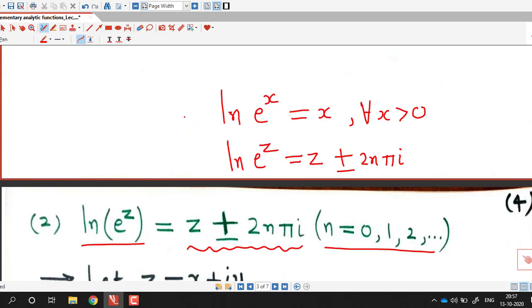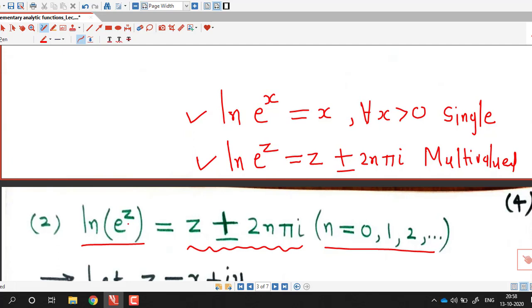So this is the difference between the real and complex logarithmic function. This happens because this function is a multi-valued function and that one is a single-valued function. So we cannot write log of e raised to z equal to simply z if we are considering the complex logarithmic function. So let's try to prove this property.